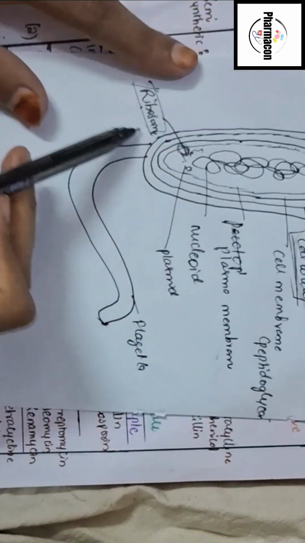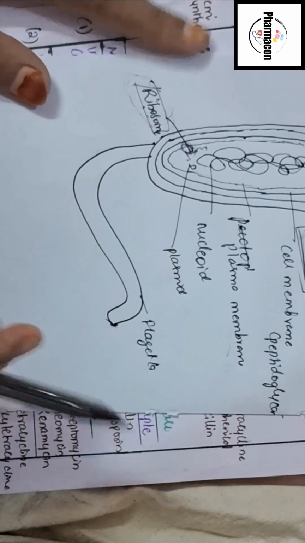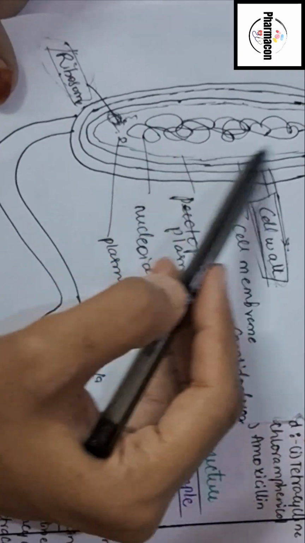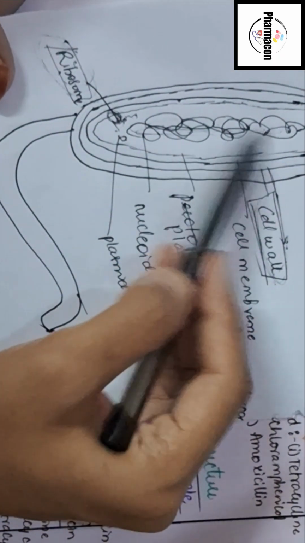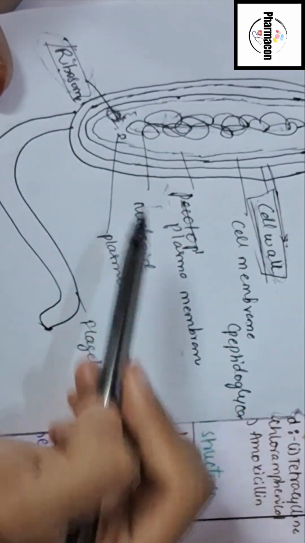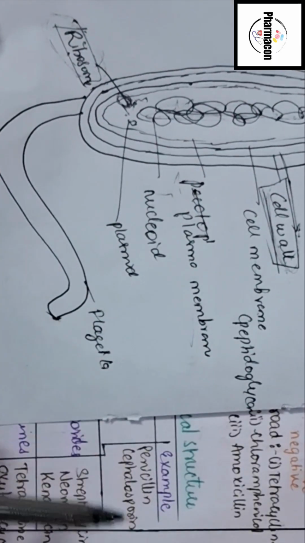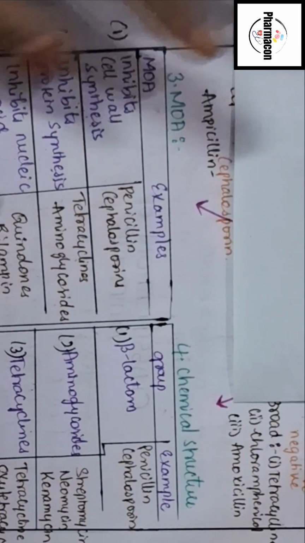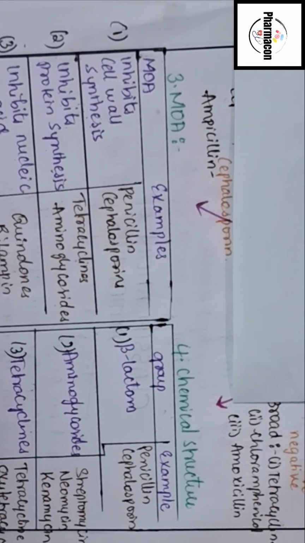Those antibiotics that inhibit protein synthesis, which occurs in ribosomes, are tetracycline and aminoglycosides. Those antibiotics that inhibit nucleic acid, the nucleoid is present here, so if we destroy the nucleoid, then the bacteria will die. Those are quinolones and rifampin.